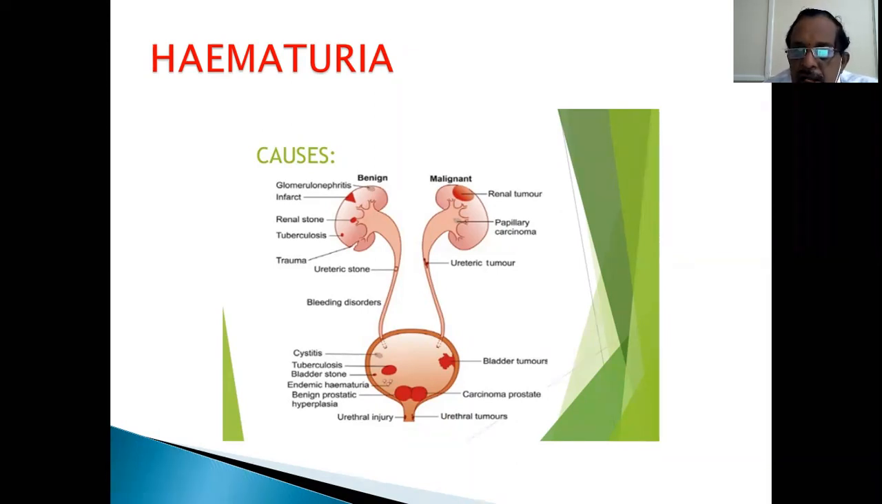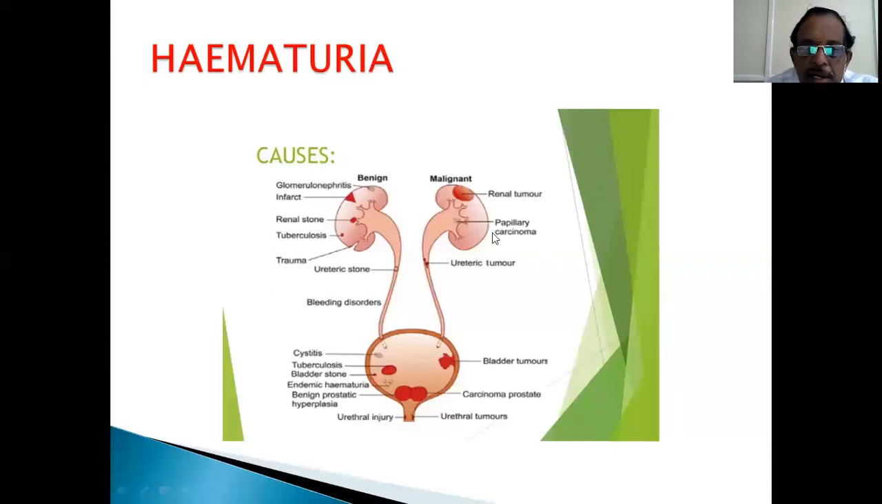You have to be aware whether the patient is using some drugs or not. Then inflammatory hematuria: cystitis, tuberculosis, vesical calculus, and endemic hematuria due to parasites, bilharziasis. Benign prostatic hypertrophy can also produce hematuria. And I should remind you of the decoy prostate: when there is a bladder tumor inside and also prostate disease, we assume the hematuria is due to the prostate, but there can be a bladder cancer. Carcinoma of the prostate, urethral injury, urethral tumors and other causes.